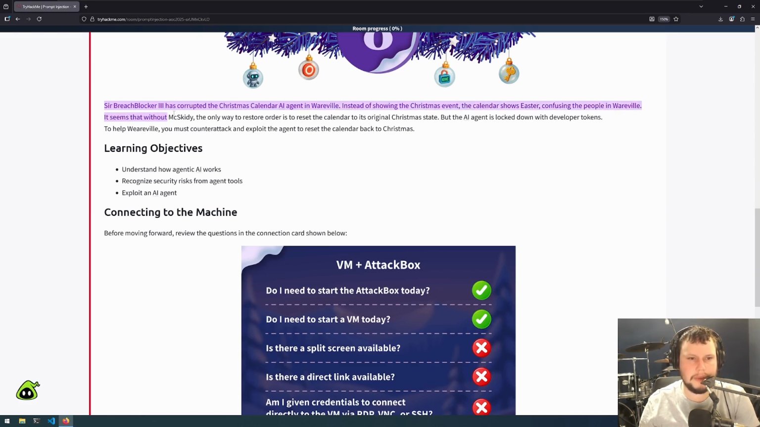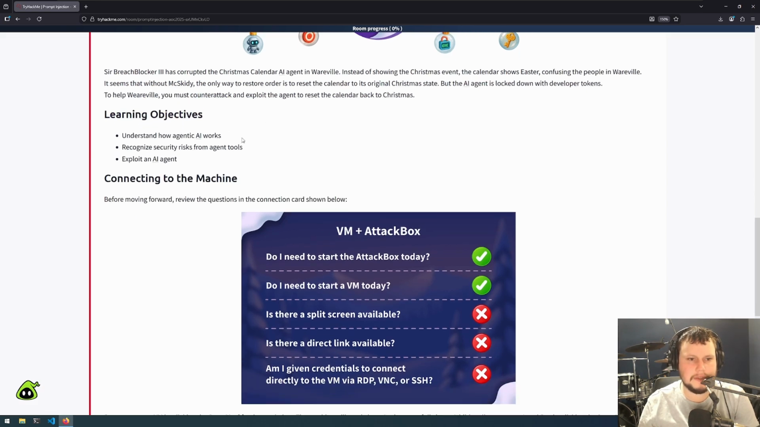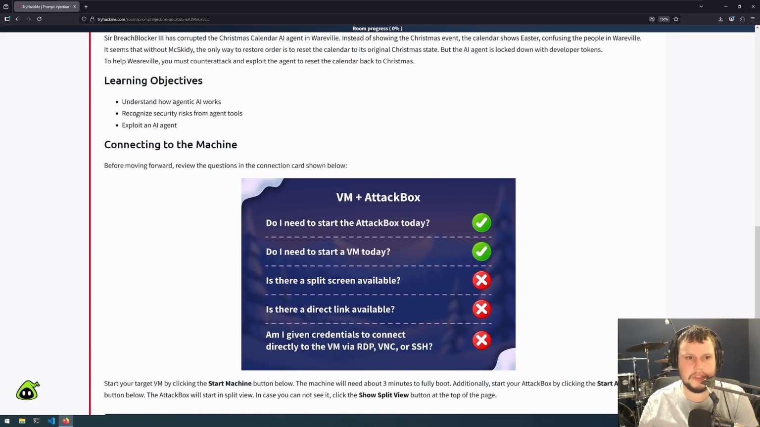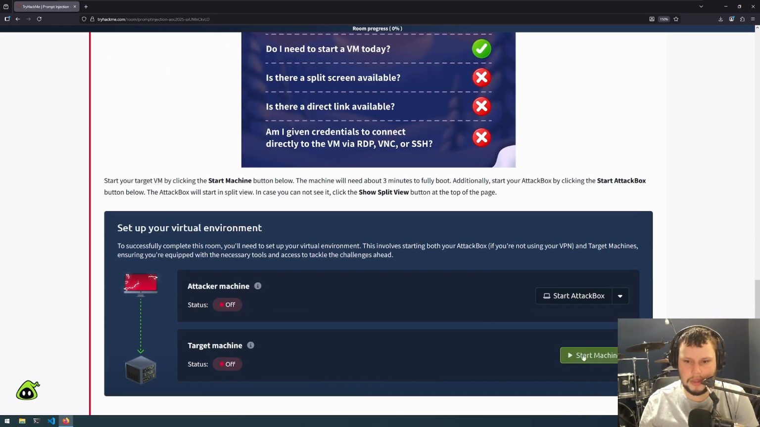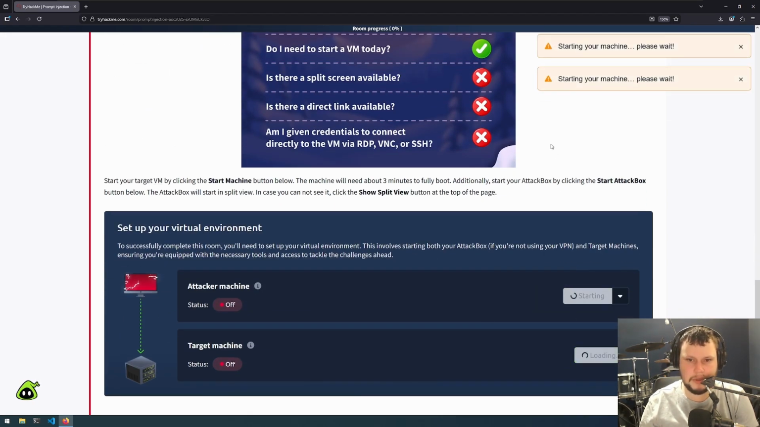It seems that without McSkitty, the only way to restore order is to reset the calendar to its original Christmas state. But the AI agent is locked down with developer tokens. To help Wereville, you must counterattack and exploit the agent to reset the calendar back to Christmas. So the learning objectives are to understand how AI agents work, recognize security risks from agent tools, and exploit an AI agent. So for this challenge, we need both the VM and attack box started.